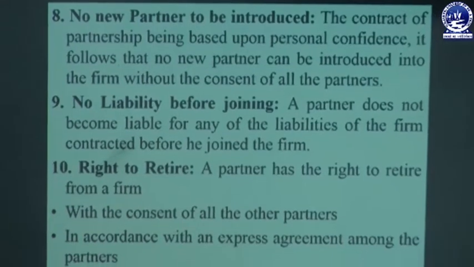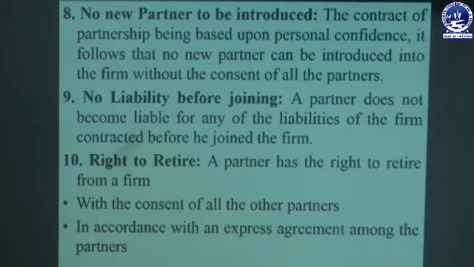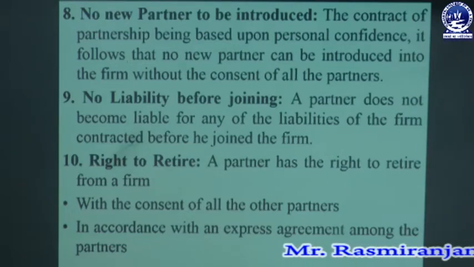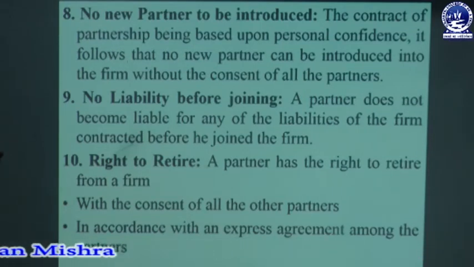Next, no new partner to be introduced. The contract of partnership being based upon personal confidence, it follows that no new partner can be introduced into the firm without the consent of all the partners. So without the consent of all the partners, no new partner is admitted into the partnership business. If all the partners think that the new partner is proper and suitable for their partnership business, then with the consent of all the partners they take the new partner into the business. Otherwise no new partner can be introduced without the consent of all the partners.